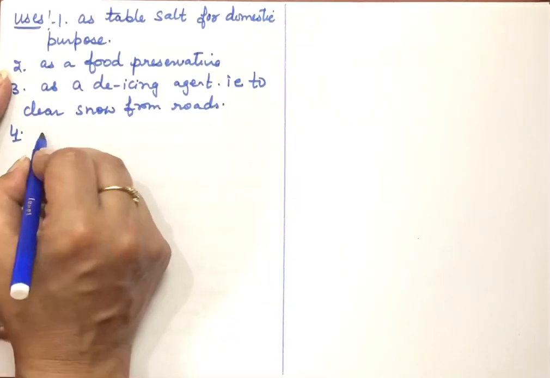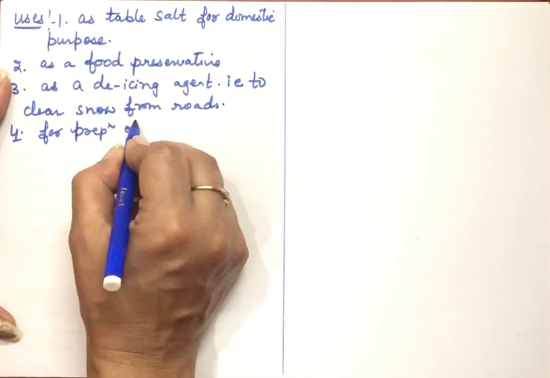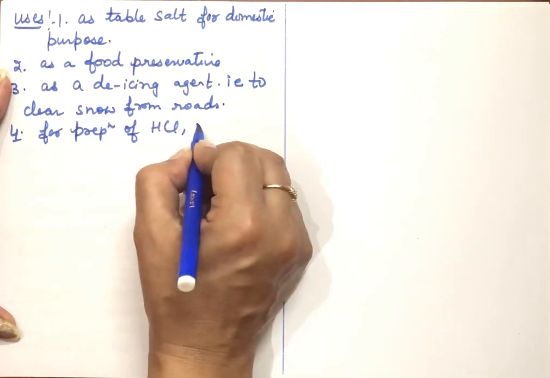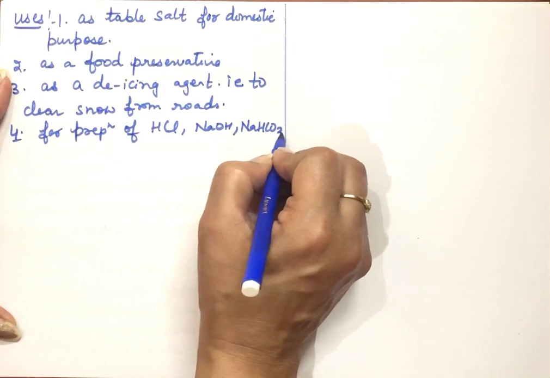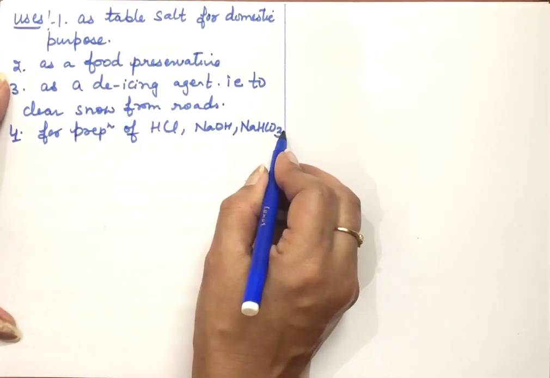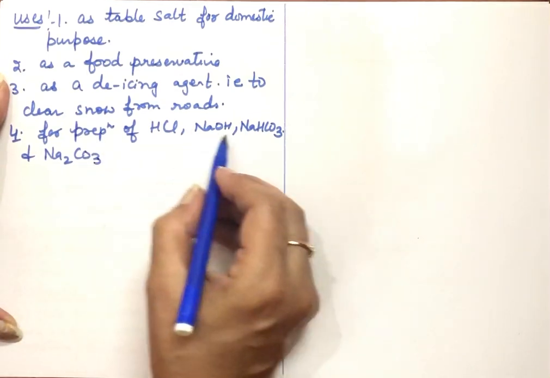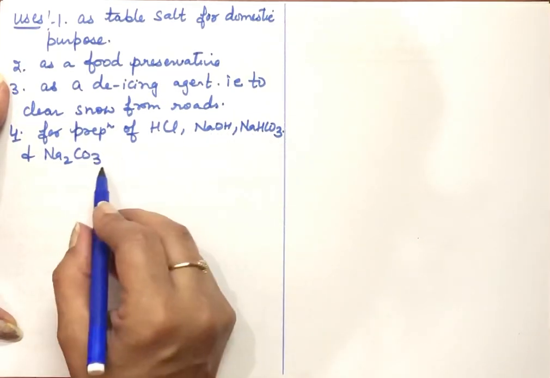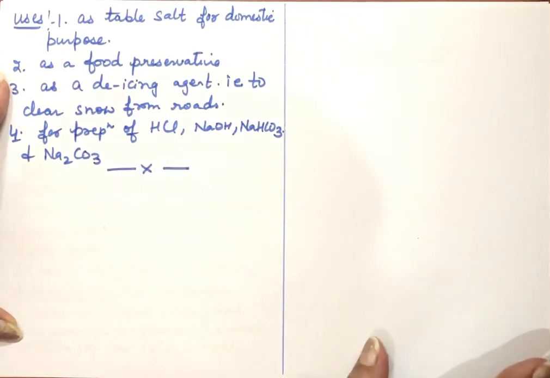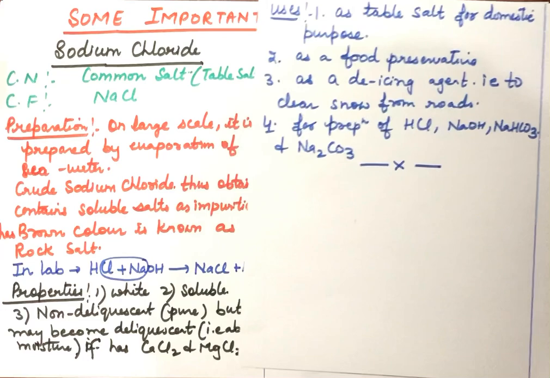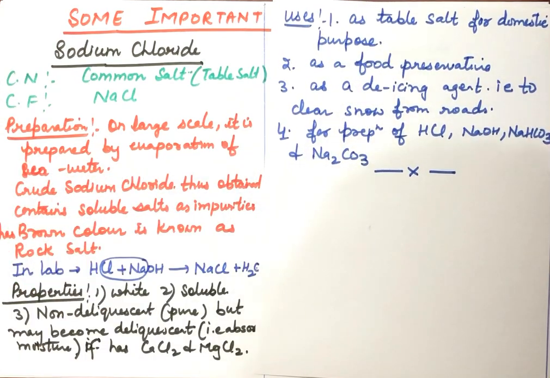Another important function: it is used for the preparation of some other chemicals also, in the preparation of hydrochloric acid, sodium hydroxide, even sodium bicarbonate, which is also called sodium hydrogen carbonate, and sodium carbonate. These are prepared from sodium chloride, and afterwards we will be preparing these compounds from sodium chloride when we do these compounds. So this is about sodium chloride. We have done the common name, chemical formula, preparation, properties and uses of sodium chloride.